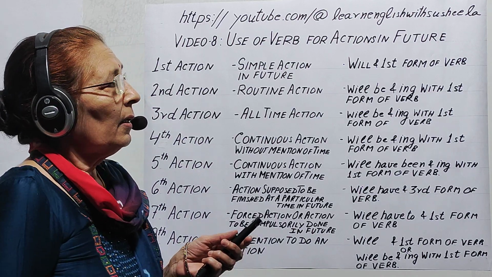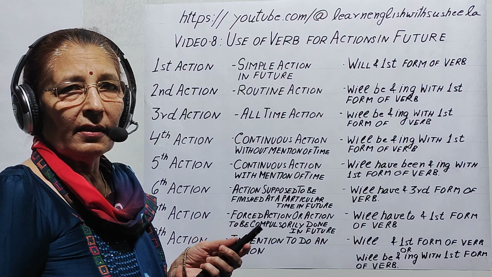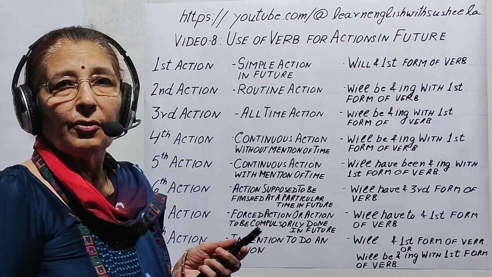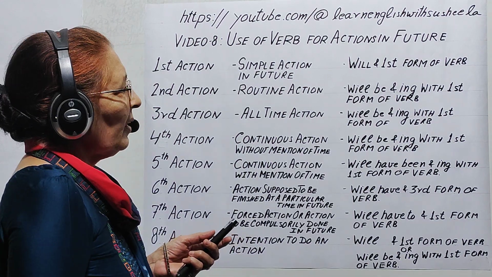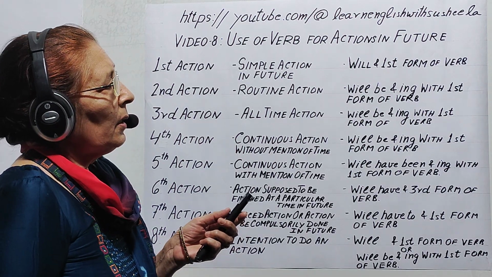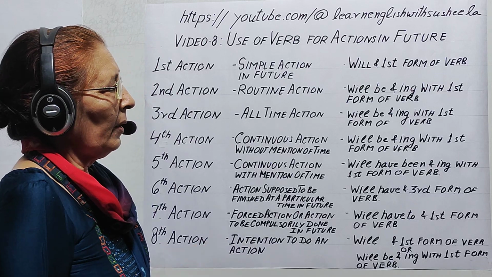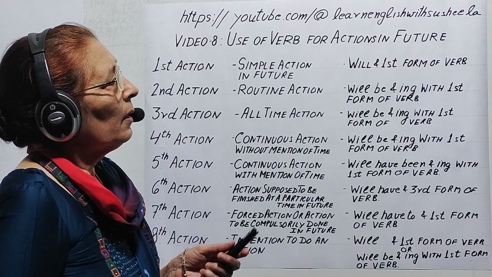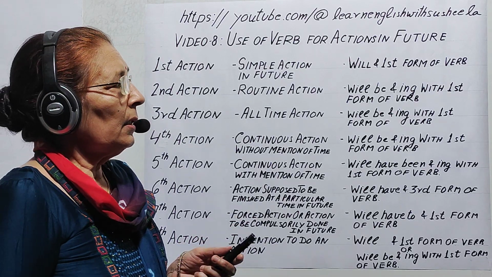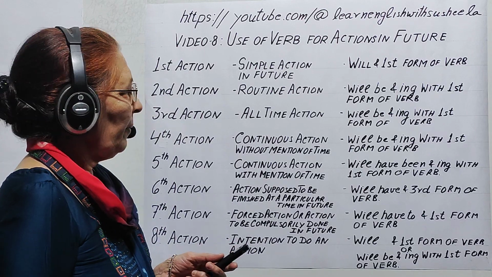For example, classes will be starting from 9 a.m. during winter. Same way we can say she will be going to school by bus every day, or they will be studying in the evening shift from July.